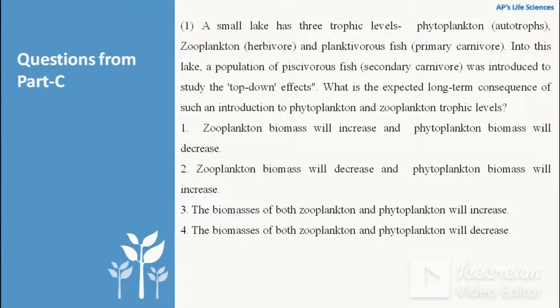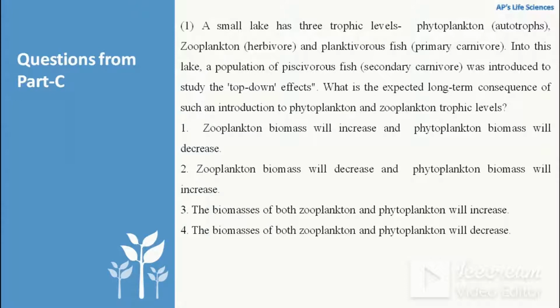The next question is from part C. A small lake has three trophic levels: phytoplankton, which are autotrophs, zooplankton, herbivores, and planktivorous fish, which are primary carnivores. Into this lake, a population of piscivorous fish, which is a secondary carnivore, was introduced to study the top-down effect. Top-down effect means the upper level carnivores or upper level organisms affect the population of the lower trophic level organisms. So what is the expected long-term consequence of such introduction to phytoplankton and zooplankton trophic levels?